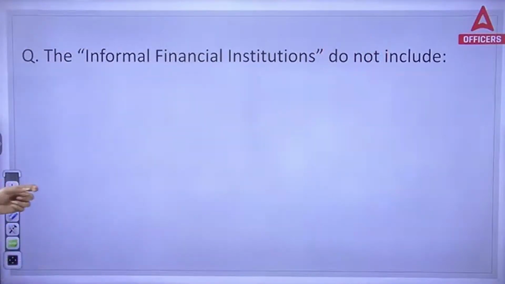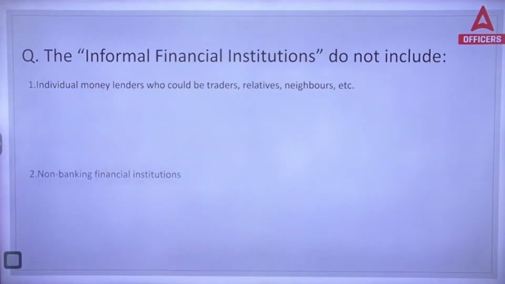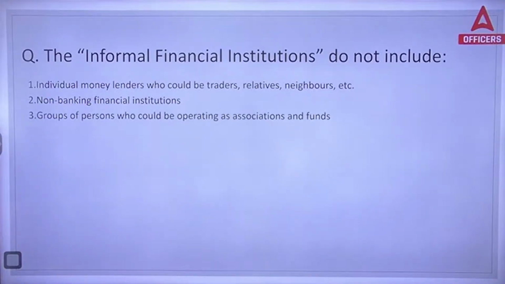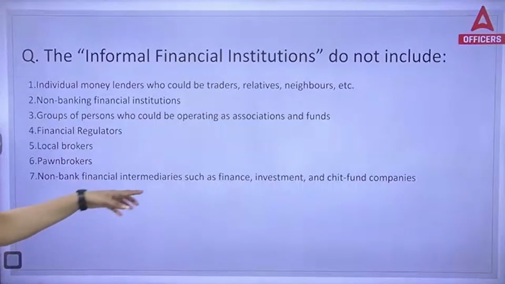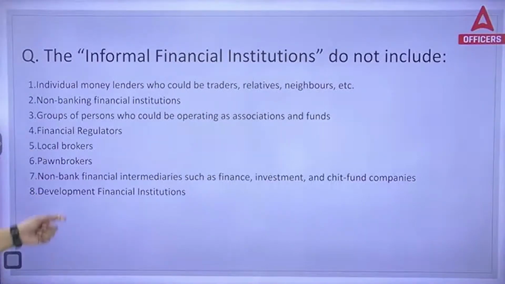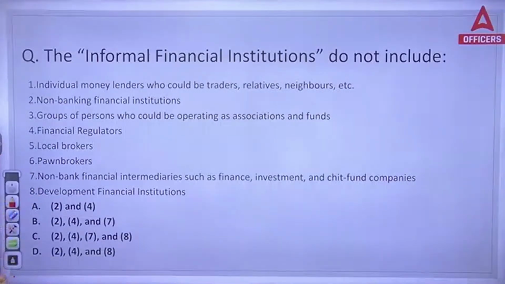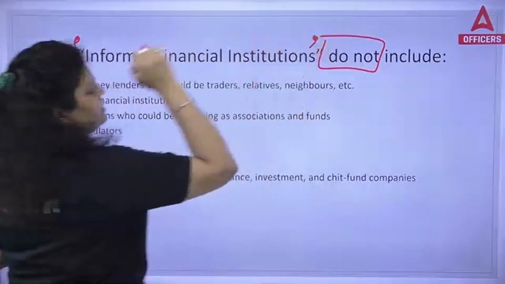So let's start. Remember, the question is asking, does not include what? Informal financial institution. First is saying individual moneylenders who could be traders, relatives, neighbors. Second is saying non-banking financial institutions. Third is saying groups of persons who could be operating as associations and firms. Fourth is saying financial regulators. Fifth is saying local brokers. Sixth is saying pawnbrokers. Seventh is saying non-bank financial intermediaries such as finance, investment, chit fund companies. And the last one is saying development financial institution. Now you have to tell out of these 8 statements, which of the following is not a part of, or not included in, the informal financial institution.